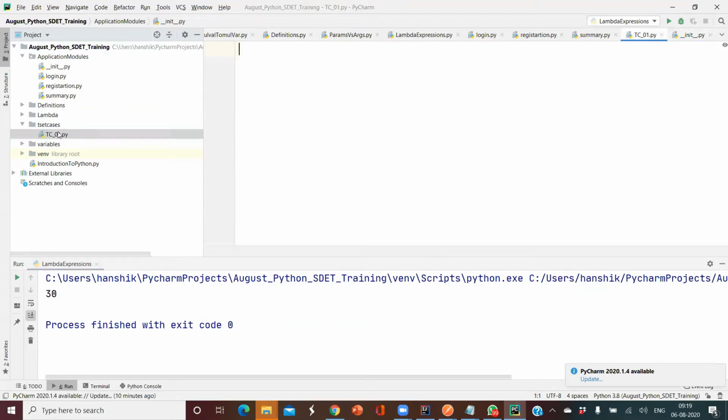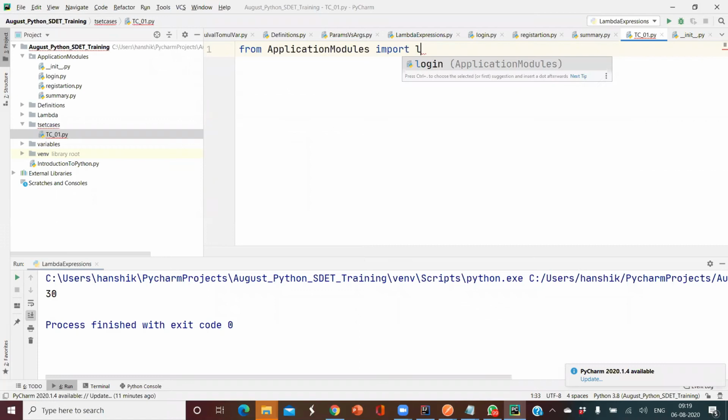Now I want to access my login module from this page. How can I access that? First, use from application modules import login, registration, and summary. Whichever modules you want, just import them.